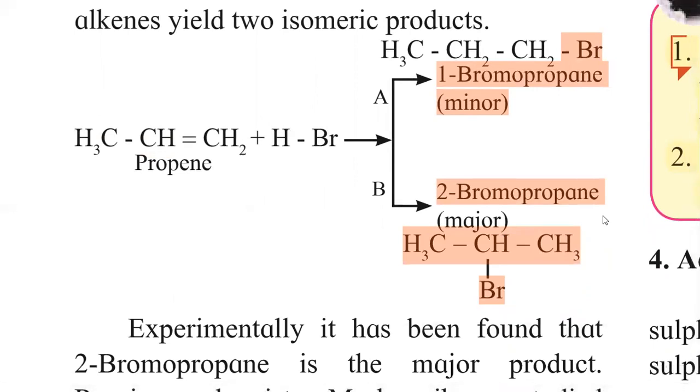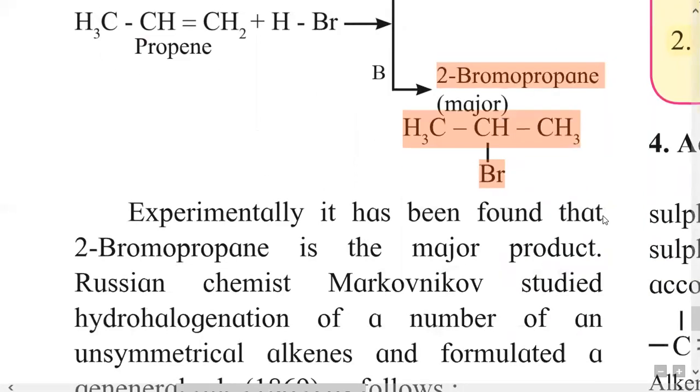Here the bromine gets bonded to the middle carbon, and the name of the product is 2-bromopropane. This is the major product. More than 80% of this product is formed. Experimentally, it has been found that 2-bromopropane is a major product.